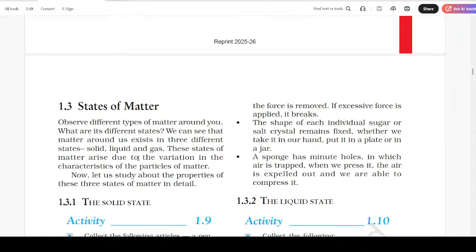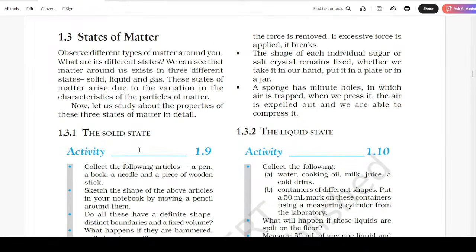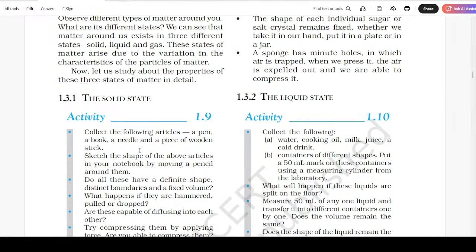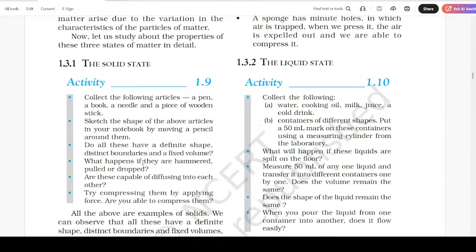Now let us study about the properties of these three states of matter in detail. The solid state. Collect the following articles: a pen, a book, a needle, and a piece of wooden stick. Sketch the shape of the above articles in your notebook by moving a pencil around them. Do all these have a definite shape, distinct boundaries, and a fixed volume?